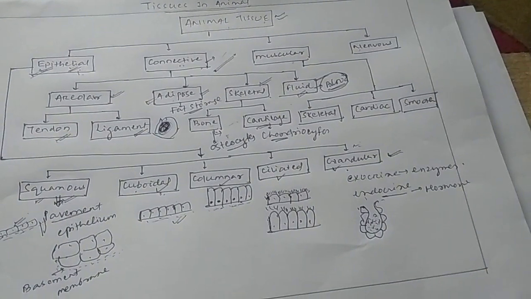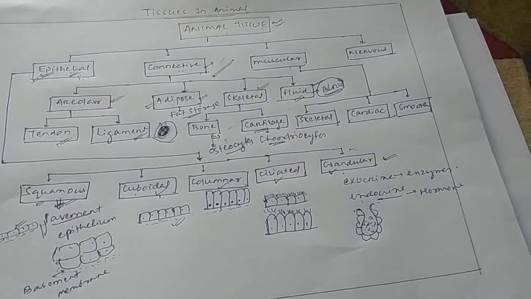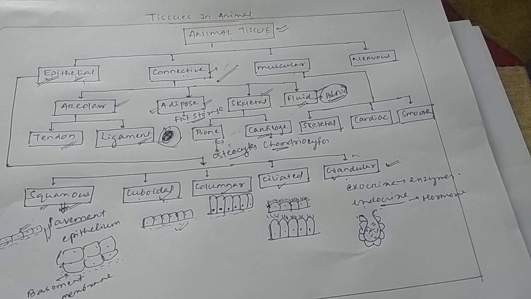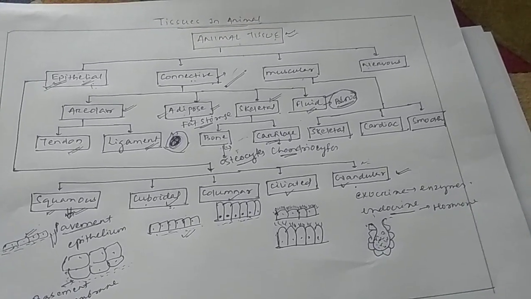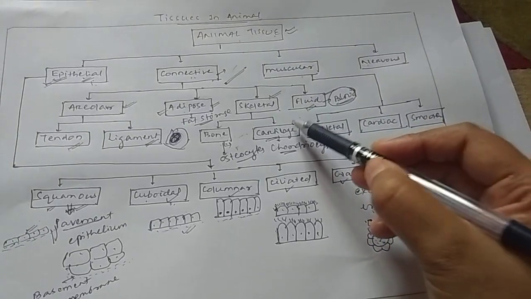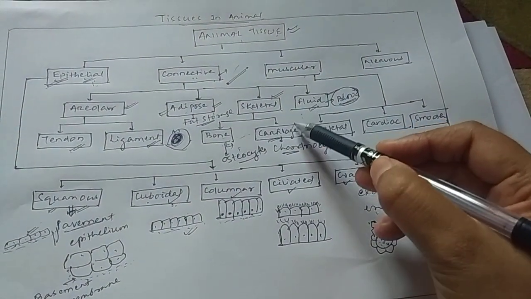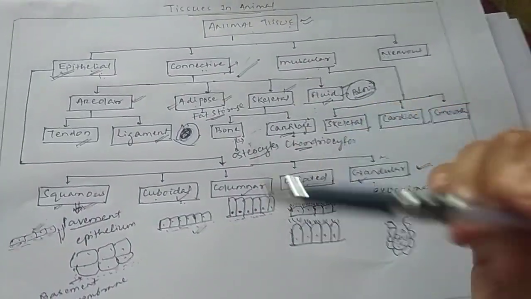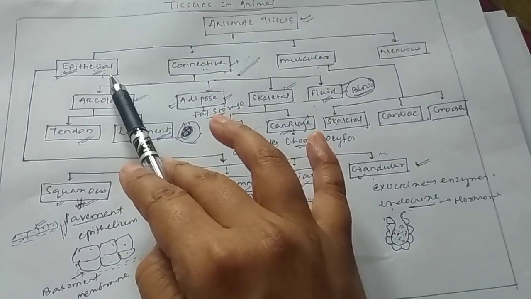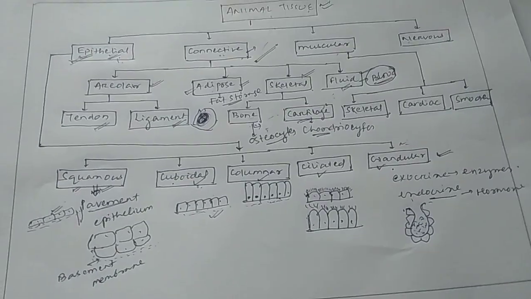Bone connects one muscle to another muscle. It acts as a supportive organ. Okay, and cartilage also connects one bone to another bone or something. Okay, so till now we have discussed the epithelial tissue and the connective tissue.